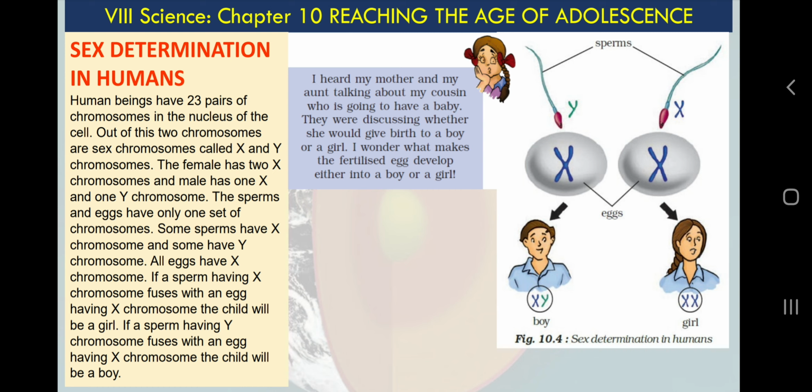That is why these types of chapters are included in your syllabus. You can see chapter number 8, cells, chapter number 9, reproduction, and chapter number 10, adolescence. They have a lot of knowledge of our body and its changes, and this knowledge actually impacts our society. So I am sure that you all have understood how the sex of a child is decided.